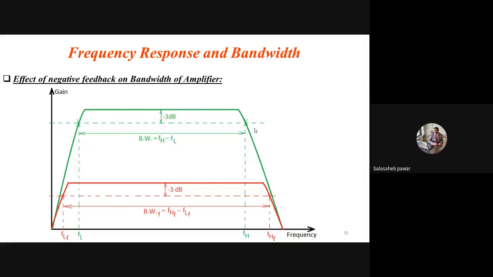Okay. So see, if negative feedback is preferred, then looking towards this frequency response curve, what we understood is that the lower cutoff frequency gets reduced.